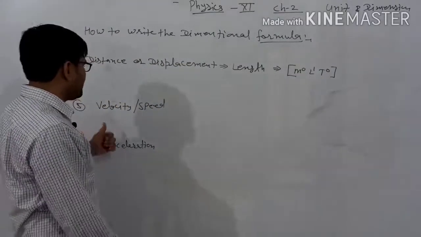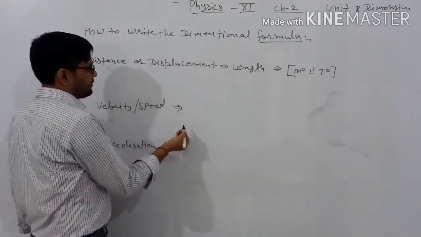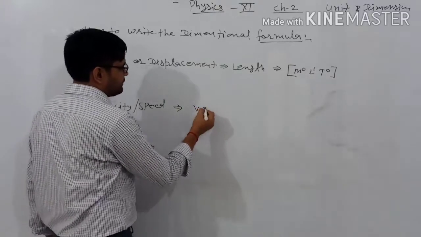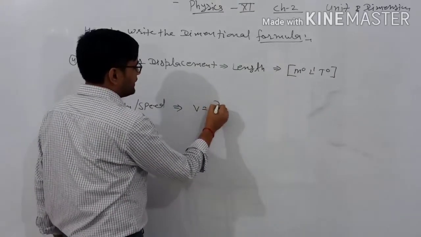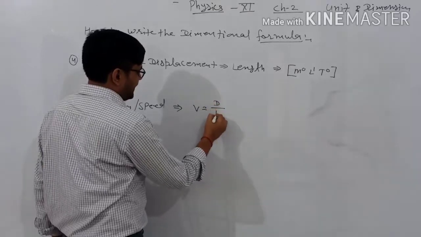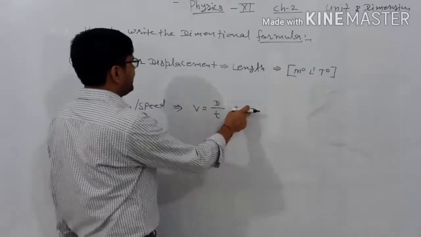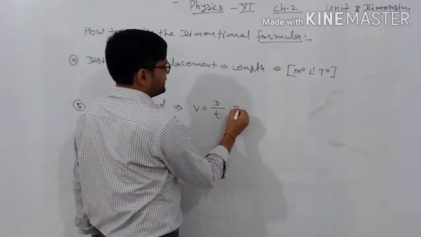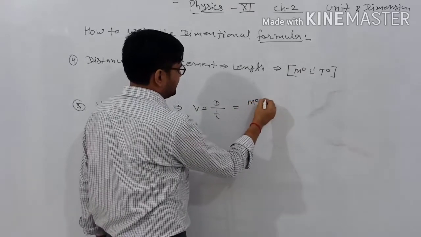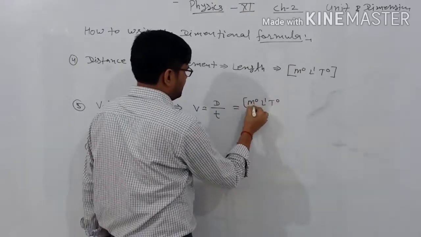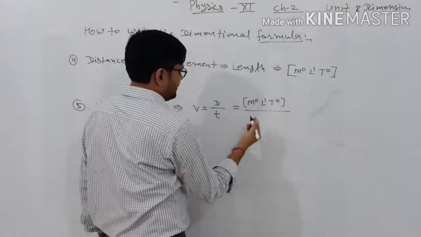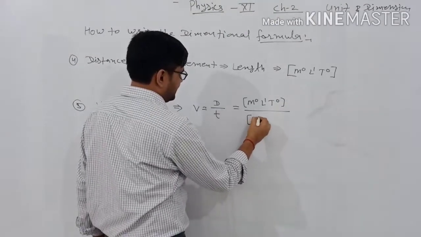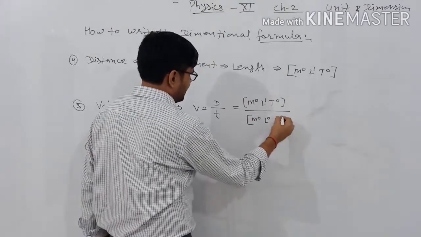Next, when we are talking about the speed and the velocity, we are already to be having the formula in terms of the velocity or the speed equal to distance or the displacement upon time. We are already to be having the dimension of the distance or displacement in terms of the m0, L1, T0. And the time, we are already to be studied about it in terms of the m0, L0, T1.